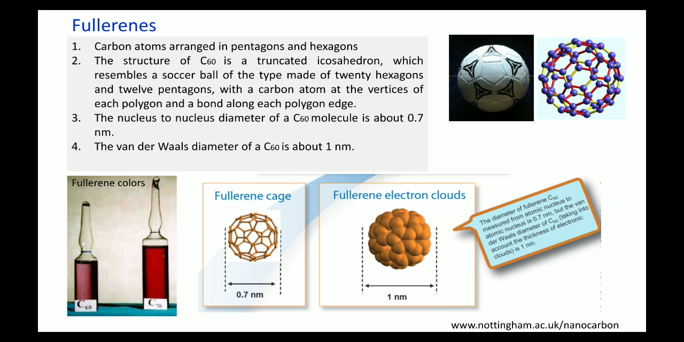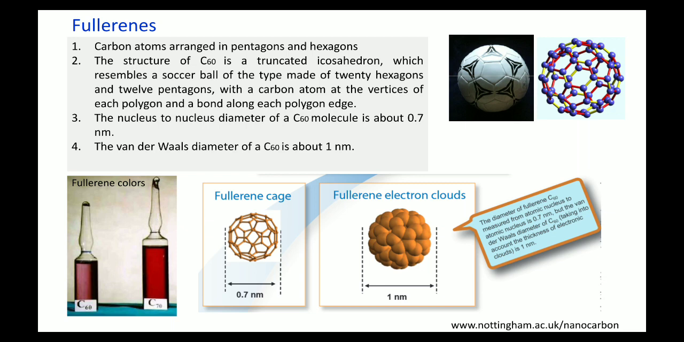So the van der Waals diameter of the C60 molecule is 1 nanometer. Experimentally, if you want to measure the diameter of a C60 molecule, it will be 1 nanometer. But theoretically, if you want to measure it exactly, then it will be 0.7 nanometer.